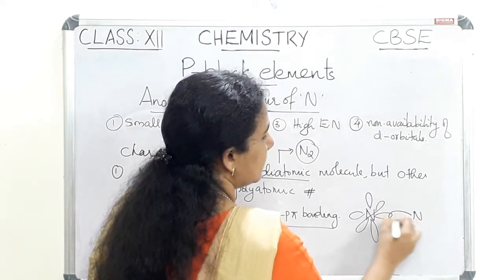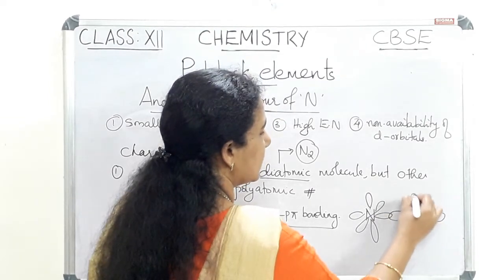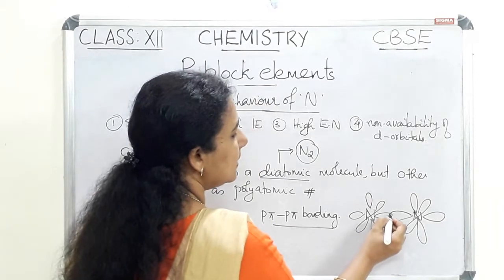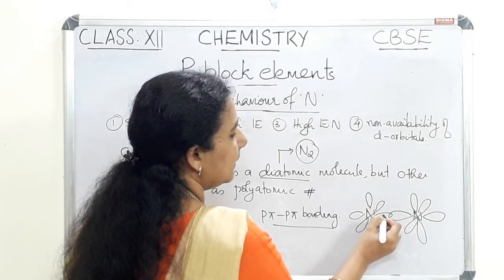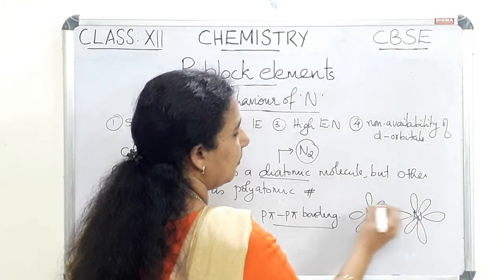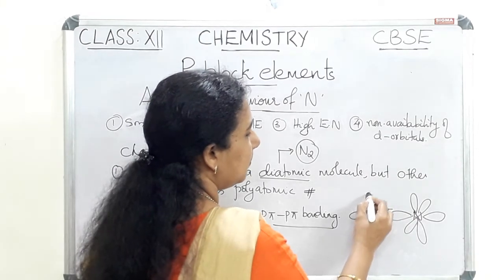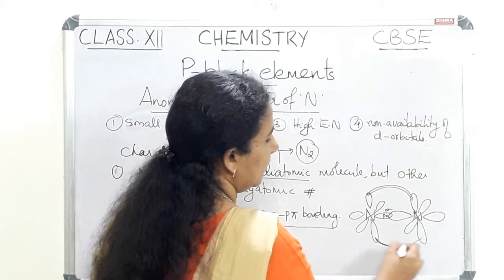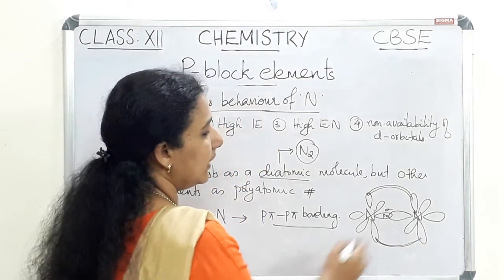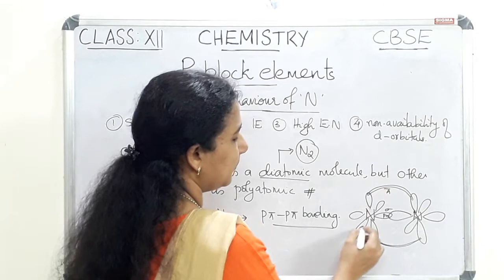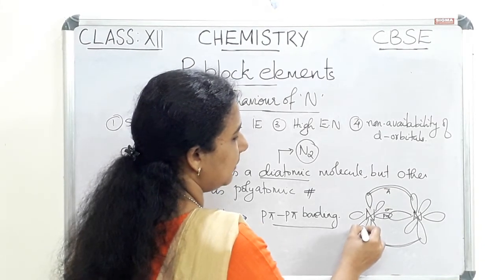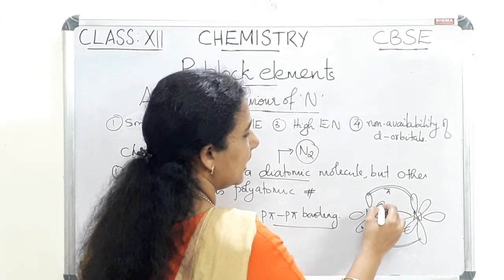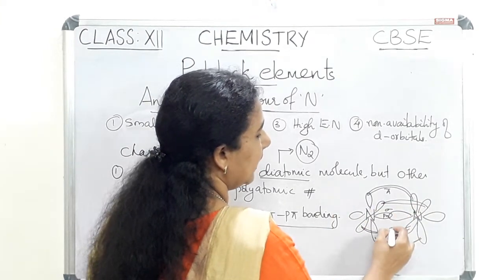Two nitrogen atoms will have px, py and pz orbitals, and there is end-to-end overlapping between px orbitals forming a sigma bond, and py will be overlapping sidewise and forming a pi bond, and pz will be overlapping sidewise and again form a pi bond.